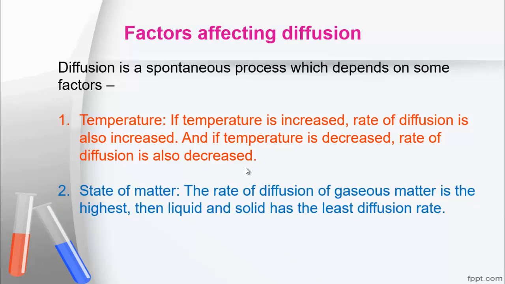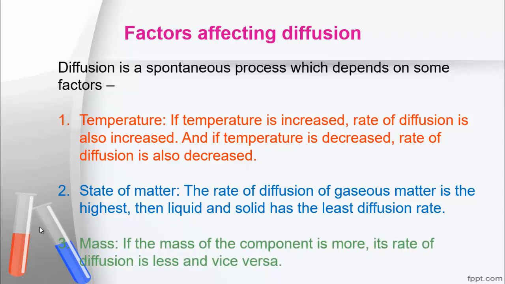Now, state of matter. The rate of diffusion of gaseous matter is the highest, then liquid, and solid has the least diffusion rate. That means you know that gaseous substances have the most kinetic energy. For this, their rate of diffusion is also the most.